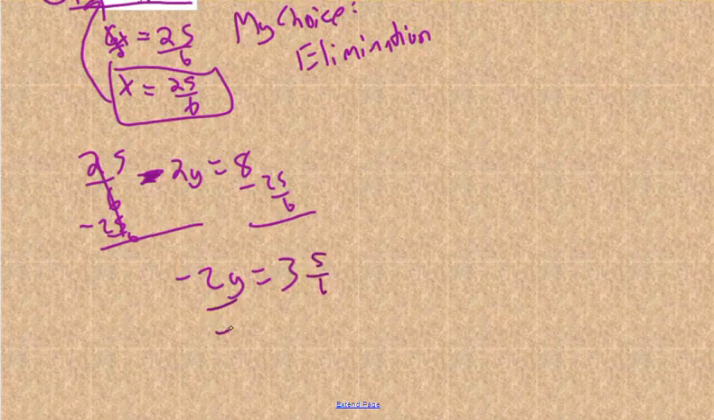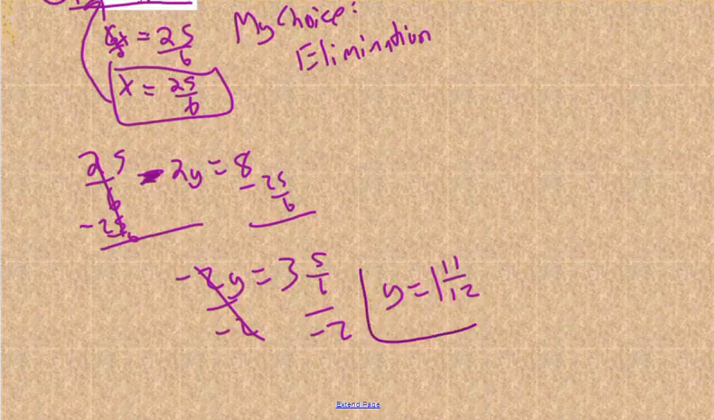Divide both sides by negative 2. And you actually will end up getting, for an answer, 1 and 11/12. So this is a really weird one with the fractions. But that would be your ordered pair.